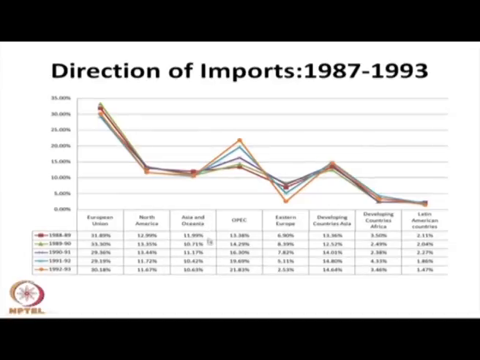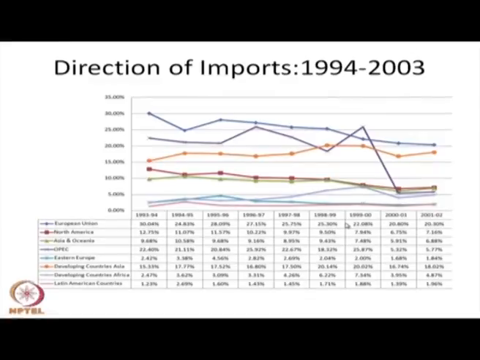Then Asia and Oceania also constitute nearly 10 to 11% of our import, and the OPEC countries' share has been increasing, because all our petrol and crude oil imports are coming from OPEC countries. Their share has been increasing over the years: in 88-89 it was 13%, in 92-93 it increased to nearly 22%. After that, developing Asian countries have a major share of our import.